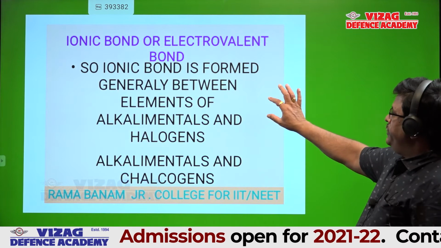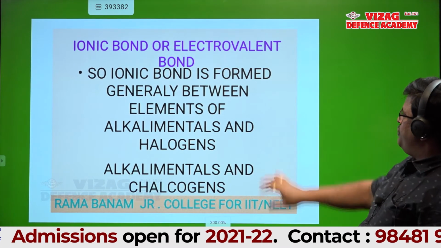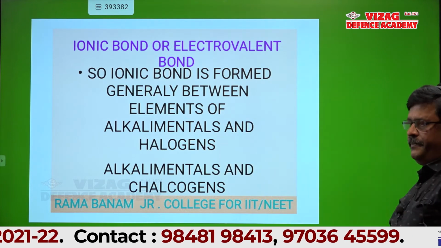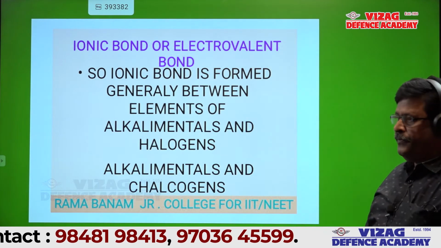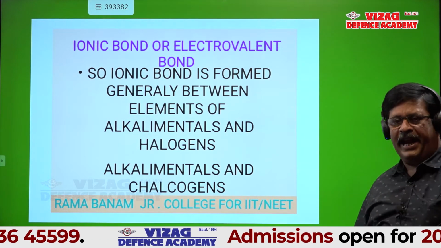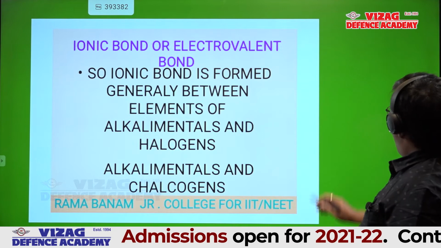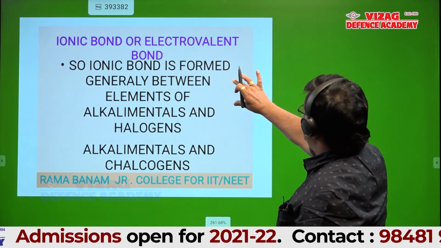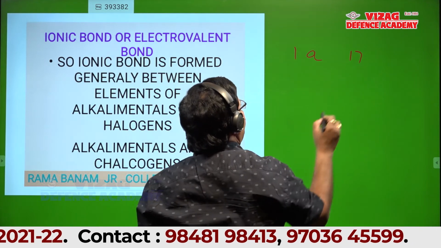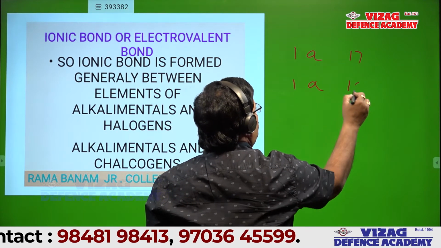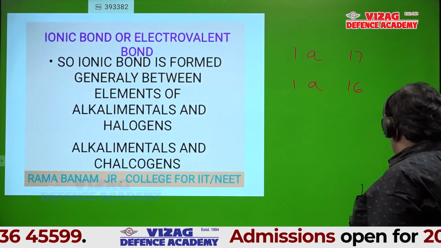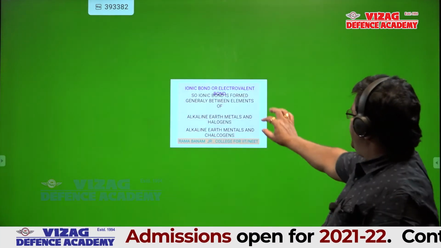So for that reason, now we'll generalize. See this board. Ionic bond is formed generally between the elements of alkali metals and halogens, and alkali metals and chalcogens. Is it okay? It means between group 1 and group 17, group 1 and group 16.